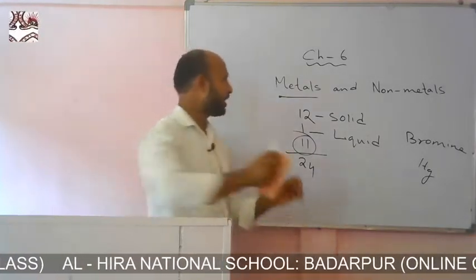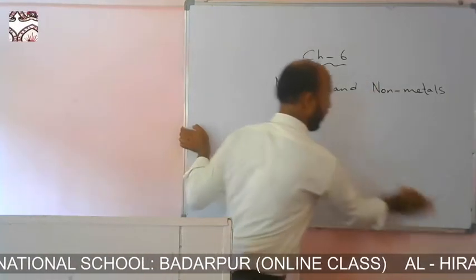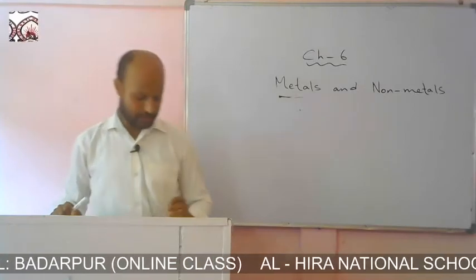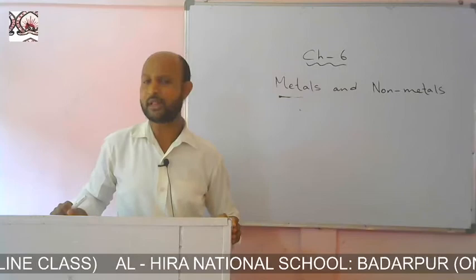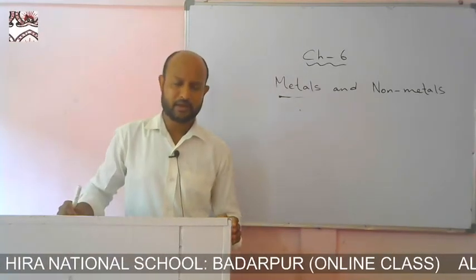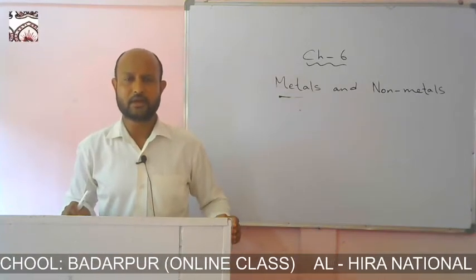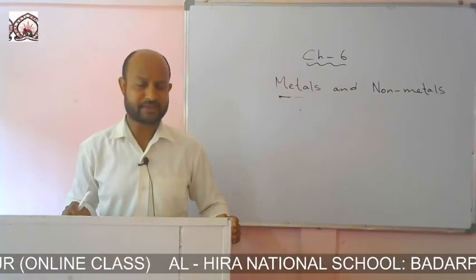Now students, we are going to discuss some of the chemical behaviors of the metals. All the metals, as they are very much different from one another, have different chemical properties or behaviors. They react with elements having different properties. All the metals do not have the same chemical properties.